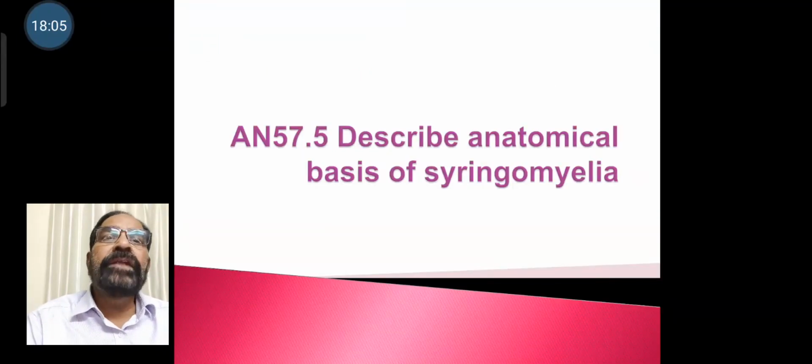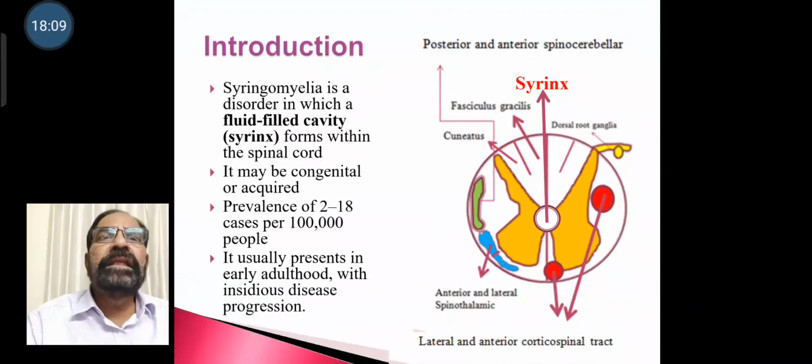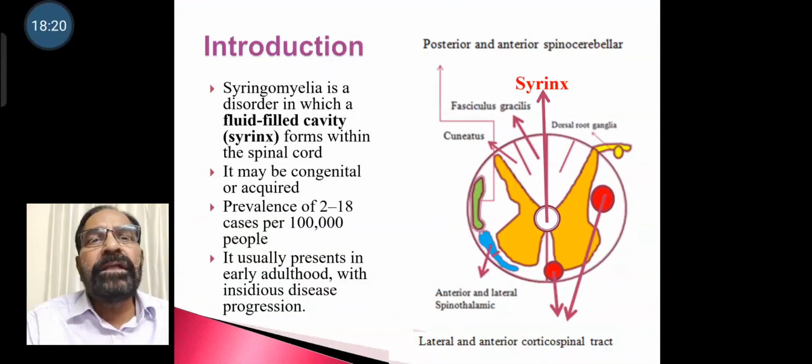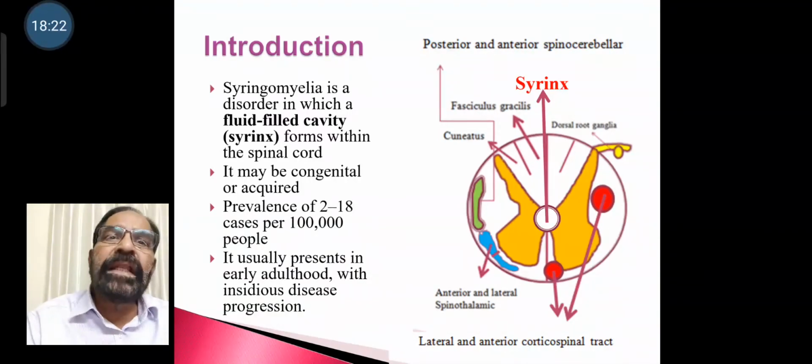Then we go to anatomical basis of syringomyelia. Syringomyelia is a disorder in which a fluid-filled cavity or syrinx forms within the spinal cord. It may be congenital or acquired. Prevalence of 2 to 8 cases per 1 lakh people. It usually presents in early adulthood with insidious disease progression.